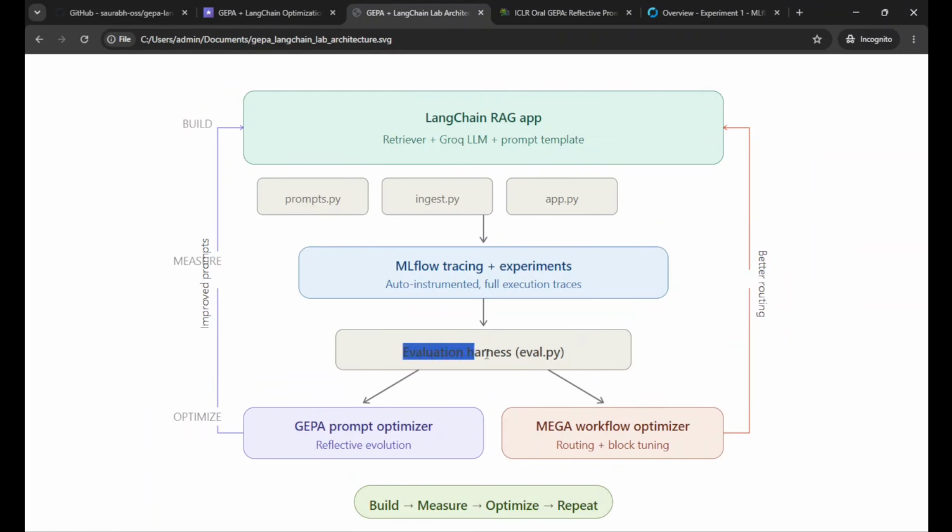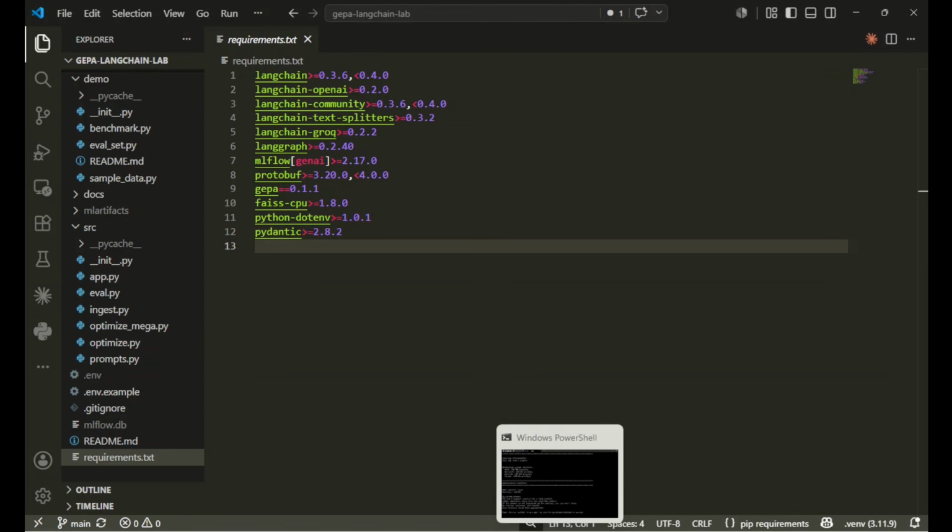So based on the traces from the previous run, wherever it got confused, any hallucination, any rate limiting issues, any errors, etc., it will take care of all that and then optimize that. That's the main idea.